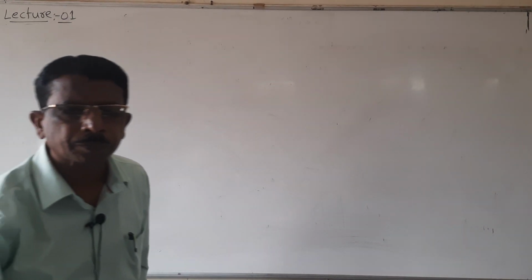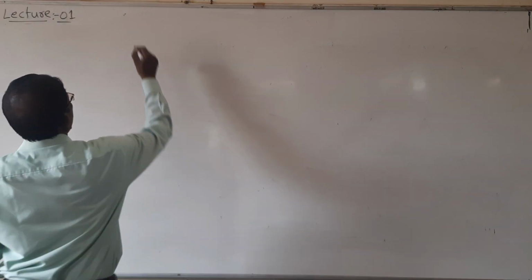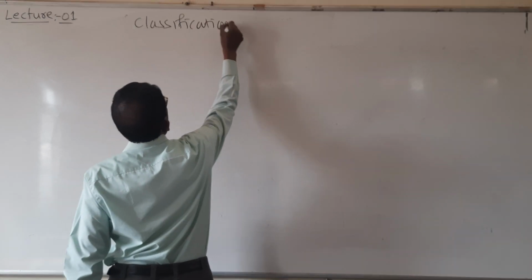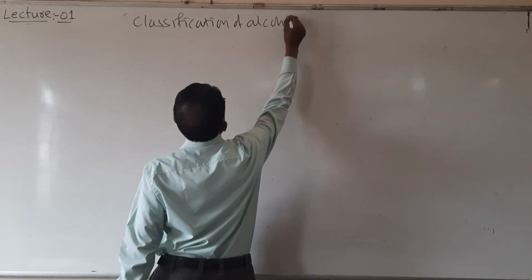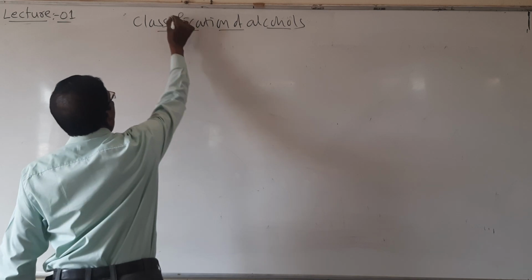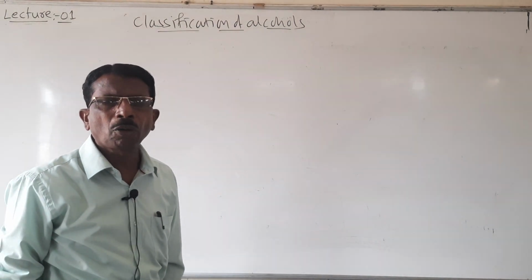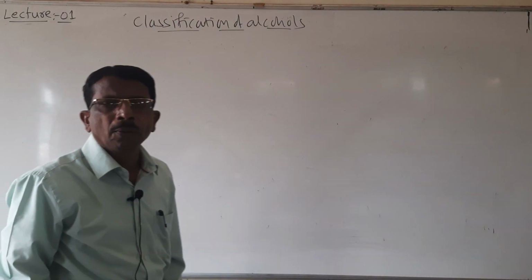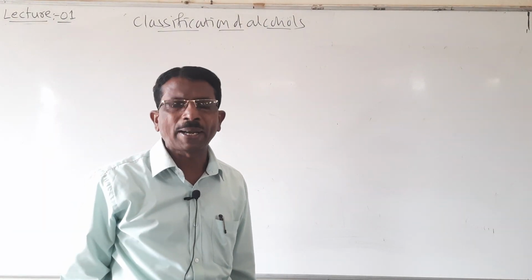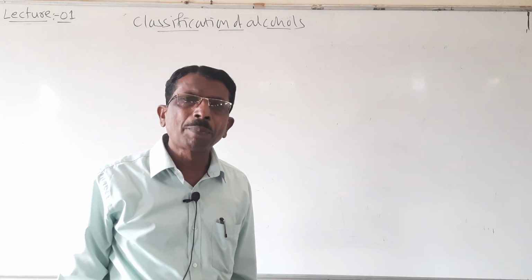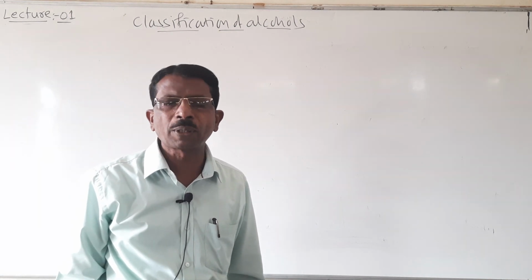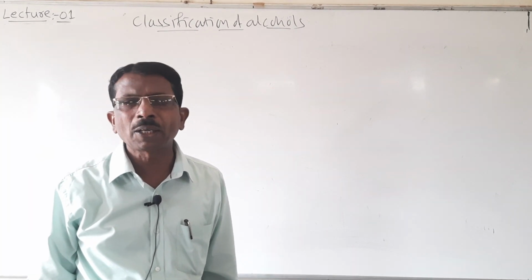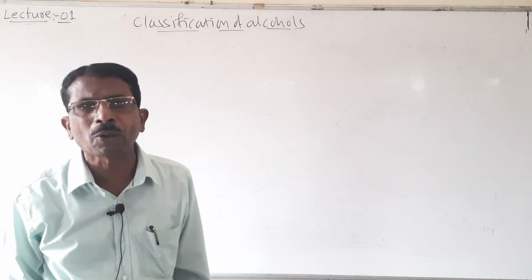Look here students, classification of alcohols. We will discuss one by one, alcohols, phenols and ethers like this. So first, classification of alcohols. Students, here the alcohols are mainly classified depending upon the number of OH groups attached to the carbon atom of an alkyl group. So that is monohydric alcohols, dihydric alcohols and trihydric alcohols.